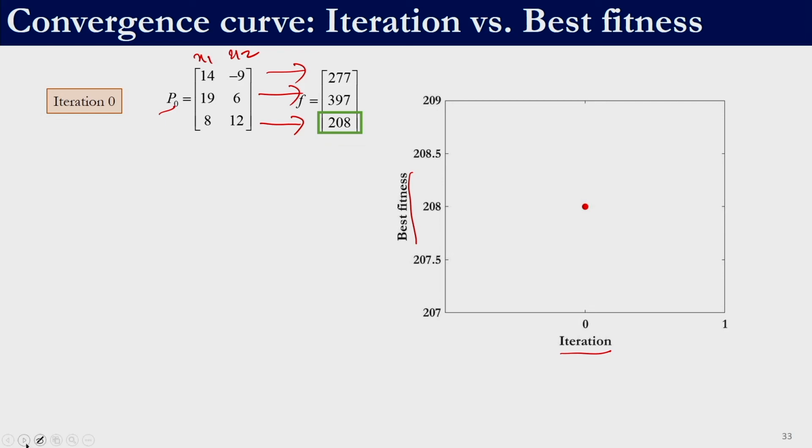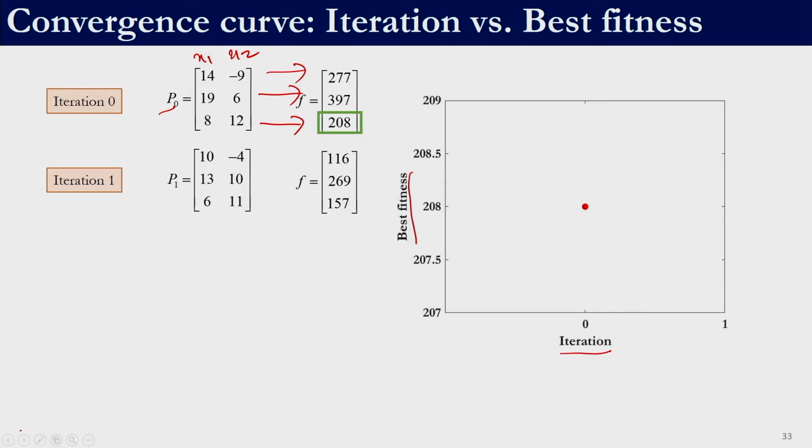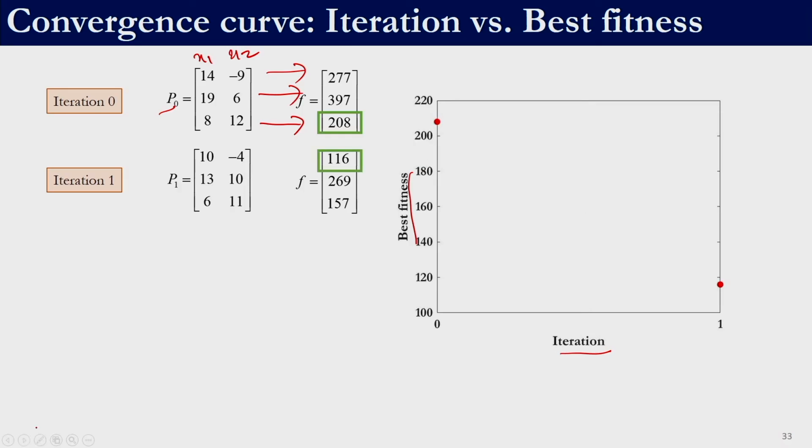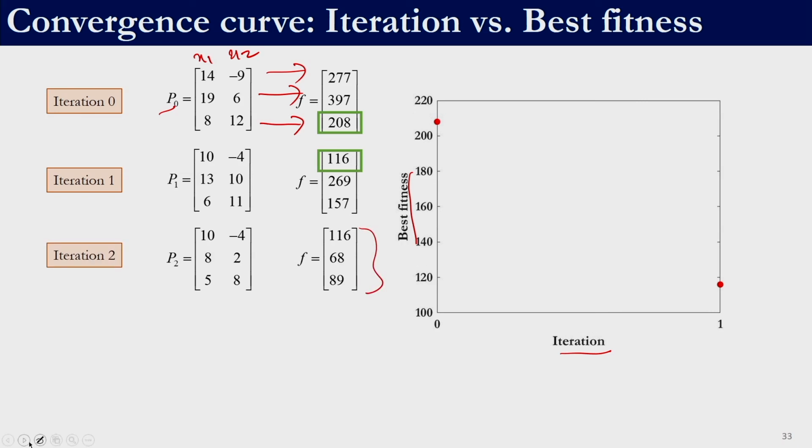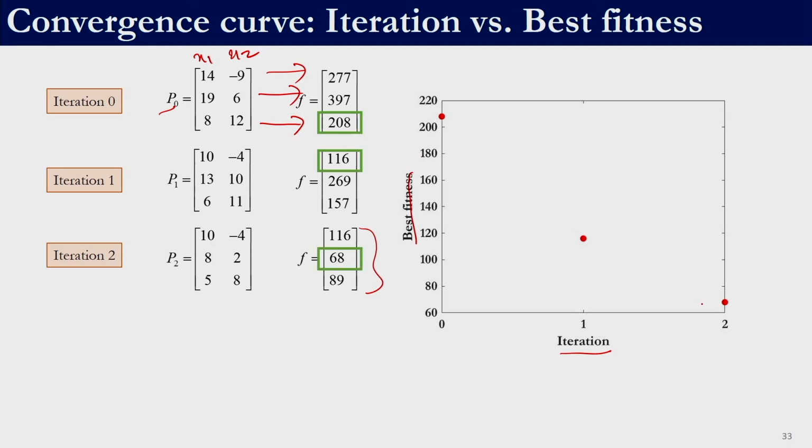Right. Then subsequent to this we perform the teacher phase and the learner phase, and at the end of iteration 1, let us say this is our population and these are their corresponding fitness function values, right. At the end of iteration 1, the least value is 116, right. So, I retain the first point because it corresponds to iteration 0, and at the end of iteration 1 I had 116. So, we plot that 116 and we continue doing so. At the end of iteration 2, let us say this is the fitness function value, the best value here is 68. So, we plot that 68 over here and then we keep doing it.